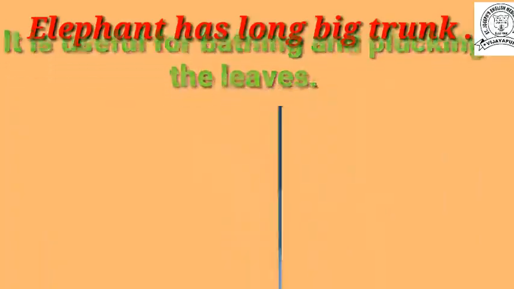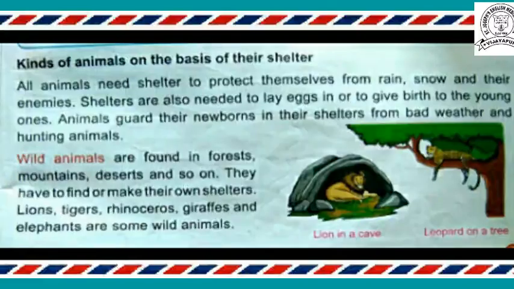Now the next part, children, I will read here. Kinds of animals on the basis of their shelter. All animals need shelter to protect themselves from rain, snow and their enemies. Shelters are also needed to lay eggs and to give birth to the young ones.